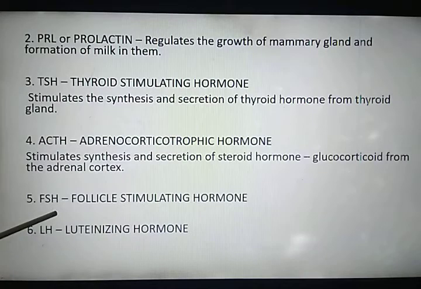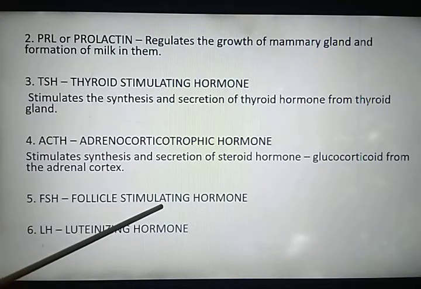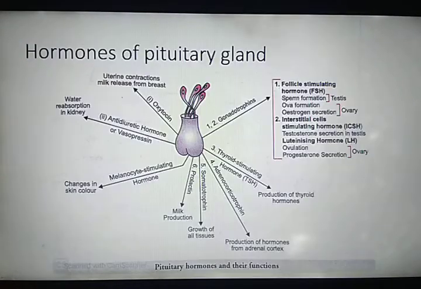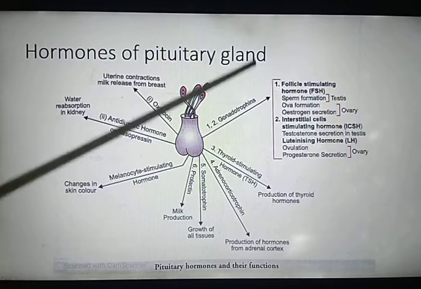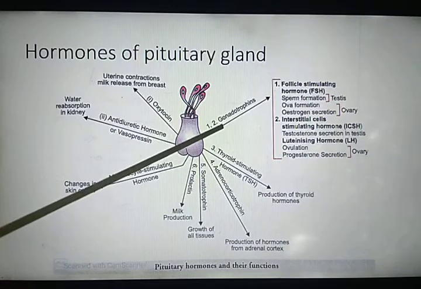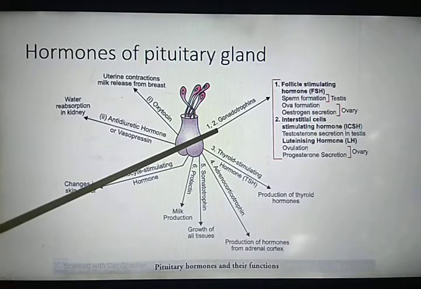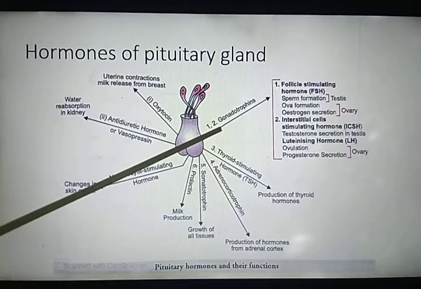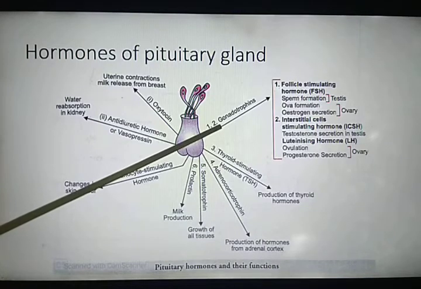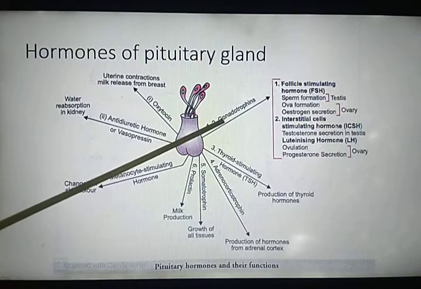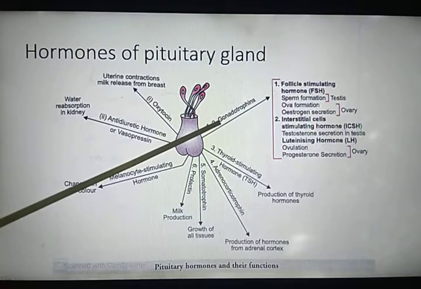Next two hormones are follicle stimulating hormone FSH and luteinizing hormone LH. I told you that follicle stimulating hormone and luteinizing hormone are together known as gonadotrophin. Why are they known as gonadotrophin? Because they stimulate gonadal activity, means they stimulate the activity in the reproductive organs like testes and ovaries. Testes in case of male and ovaries in case of female.